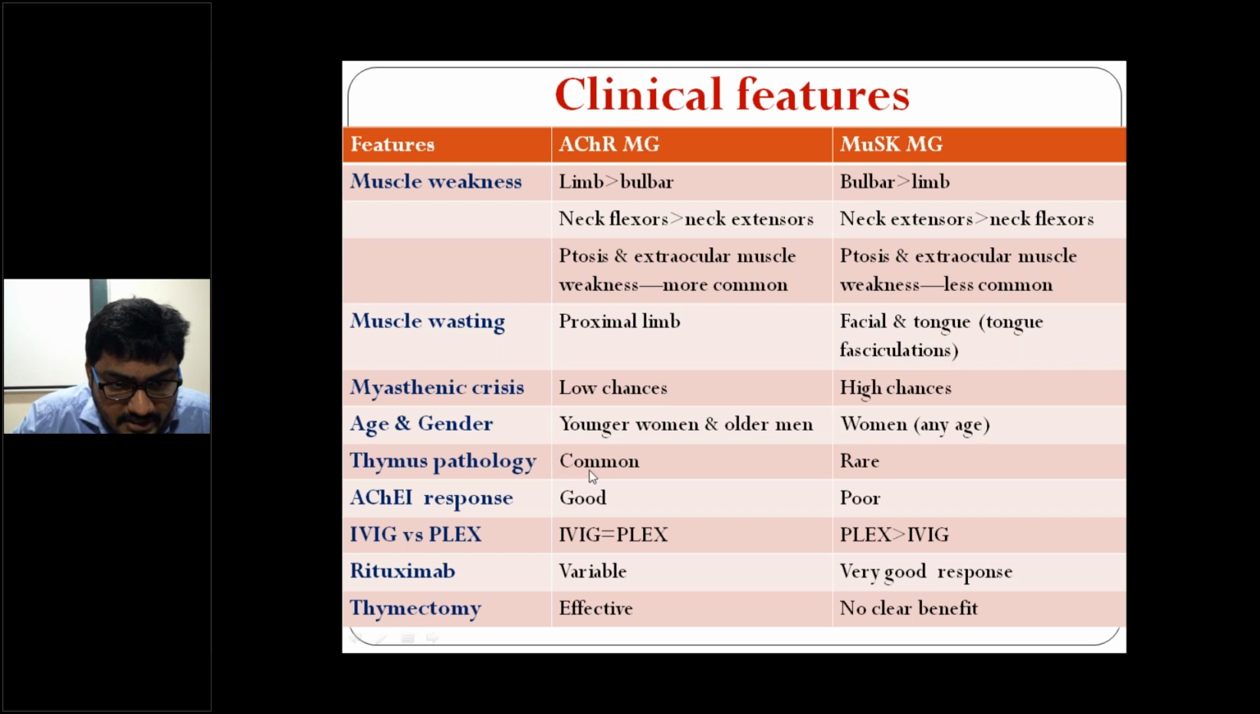Thymomas or thymic hyperplasia are common in case of acetylcholine receptor antibodies. Thymic hyperplasia or thymomas are most common in acetylcholine receptor antibodies, as well as in juvenile onset, early onset myasthenia gravis, less than 18 years of age. In late onset, you can't see these thymus pathologies, right? Acetylcholinesterase response, that is good for edrophonium, right? Intravenous immunoglobulin versus plasmapheresis, both have similar outcomes, right? But plasmapheresis gives a better outcome in case of MuSK antibody myasthenia gravis, right?